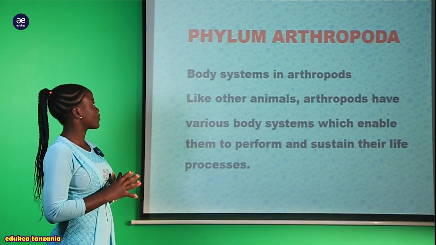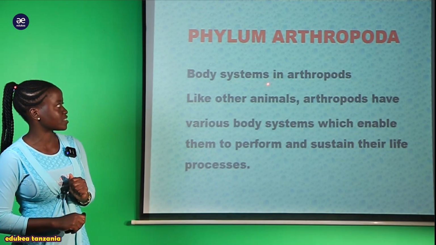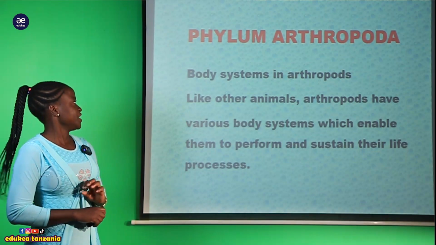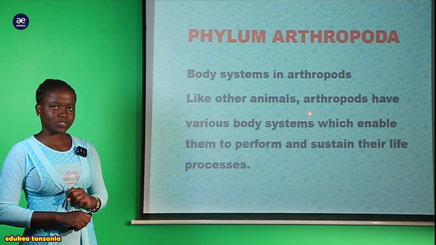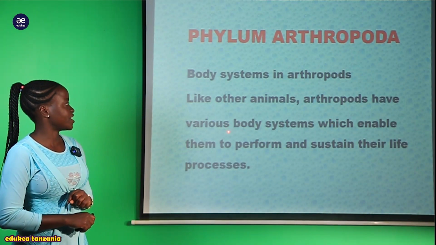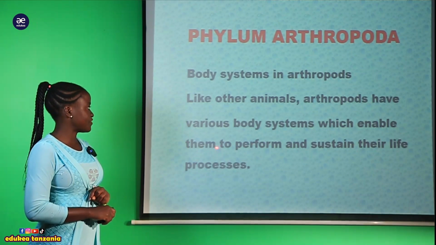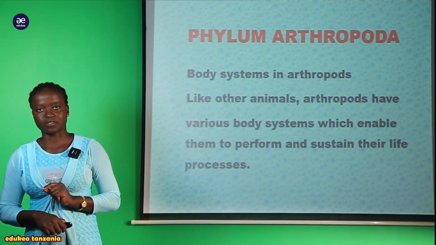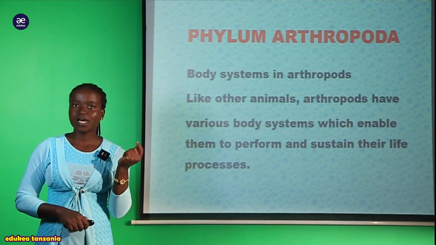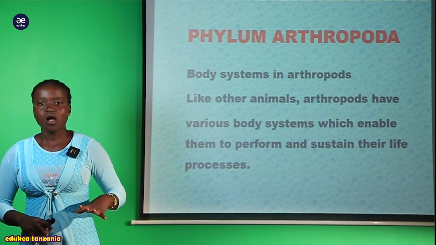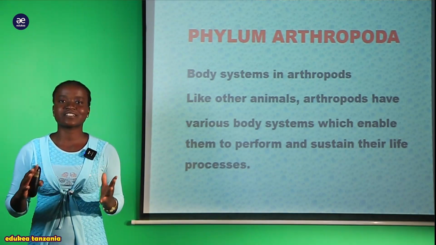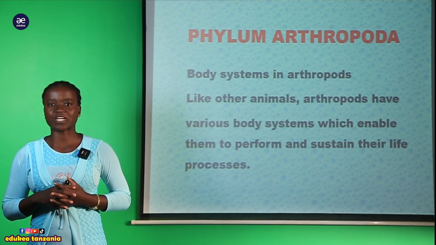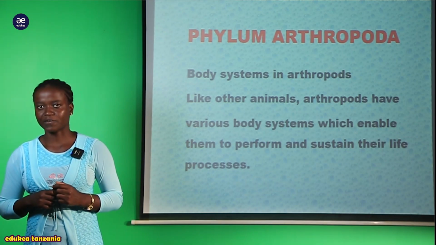Here is where we are going to start looking at the body system in the arthropod. So here we are saying that like other animals, arthropods have various body systems which enable them to perform and sustain their life processes. Kwa ina maana kwamba hao organism ambao wanaitwa arthropod, also they have their systems within their body that help them to perform different kinds of functioning within the environment.